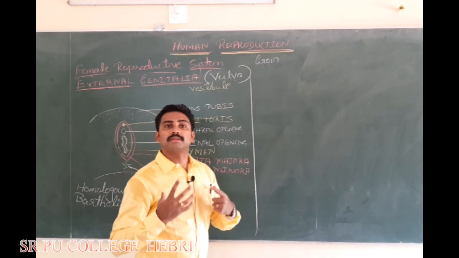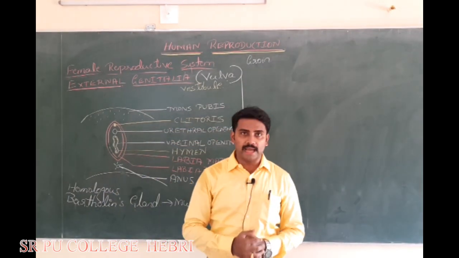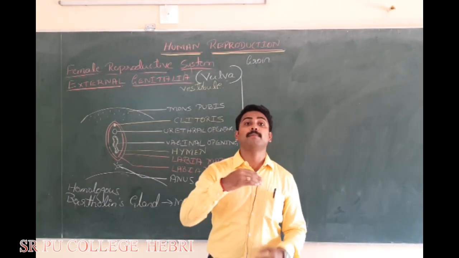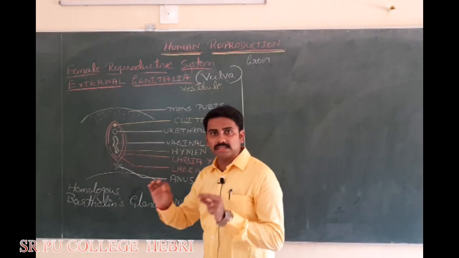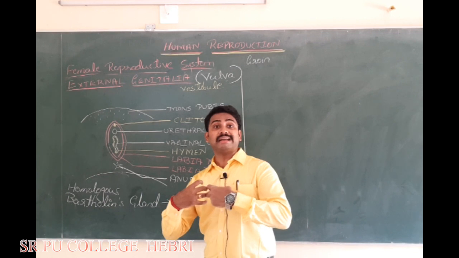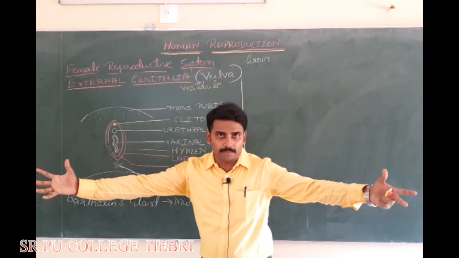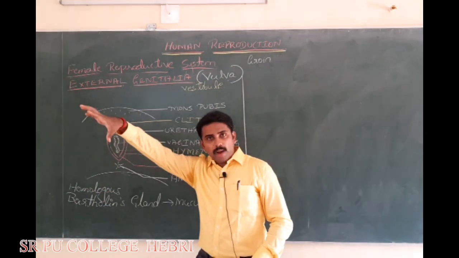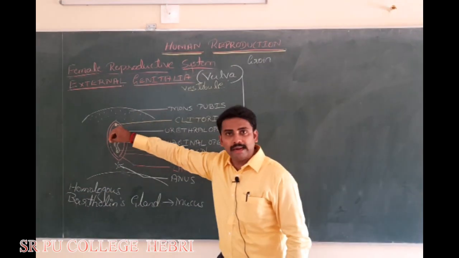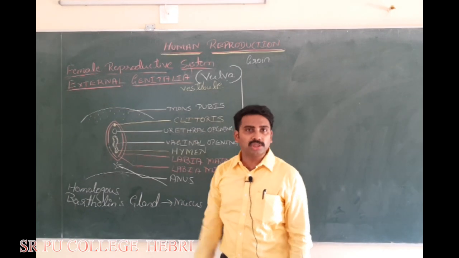Why? What is the use of it? So that other harmful bacteria cannot grow in it. Vagina is the opening which is directly exposed to environment. Easily environmental bacteria can come and accumulate, cause some infection.